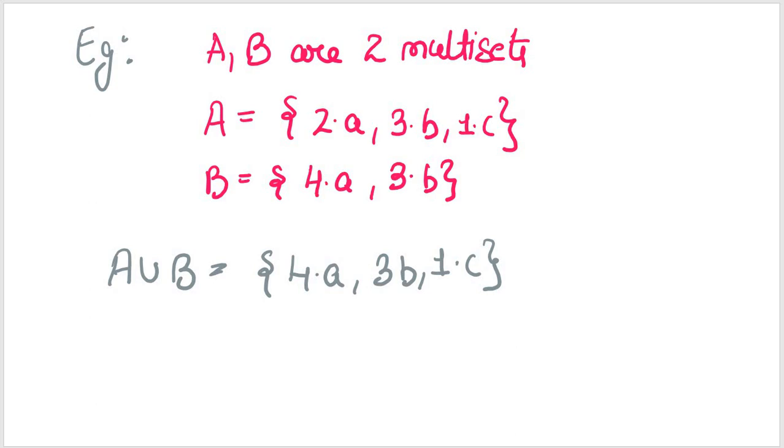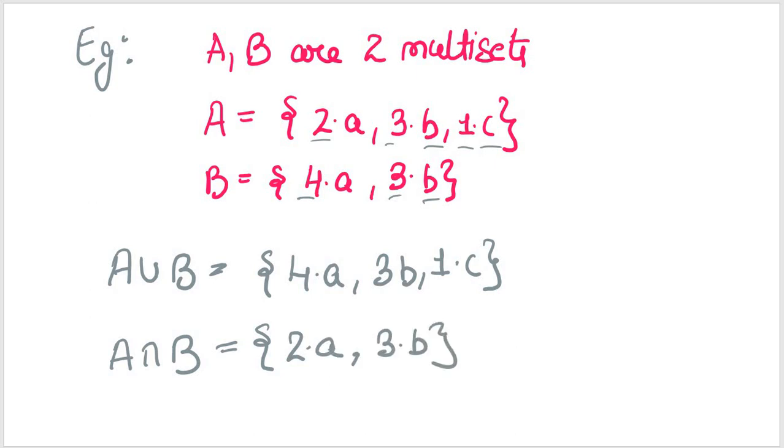And see, right now we are dealing with multisets. That's why we have to take care of these things as well, the number of times an element appears. And A intersection B will be {2A, 3B}, because I don't see any C available in B. That's why I'm able to identify only 2A and 3B in the case of the intersection.